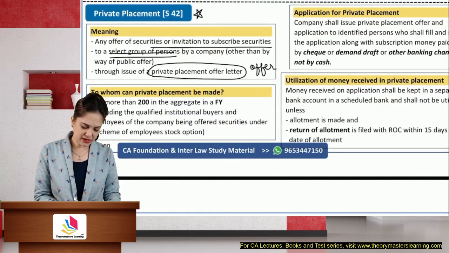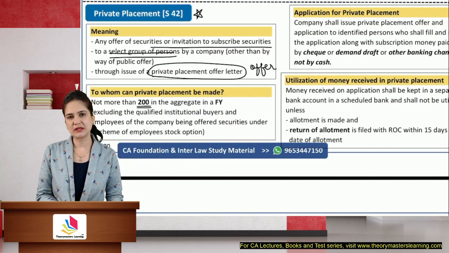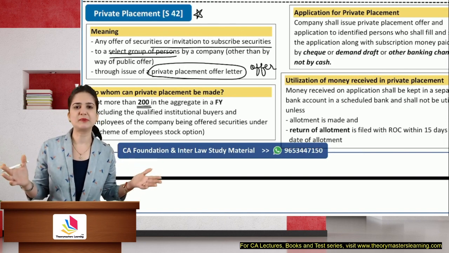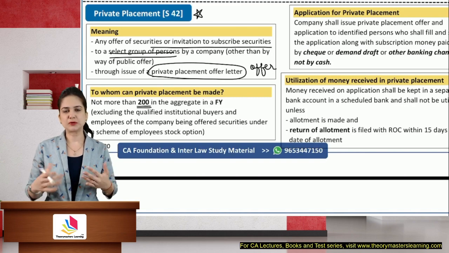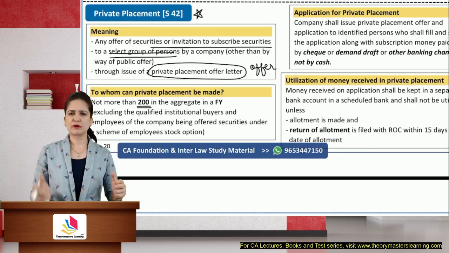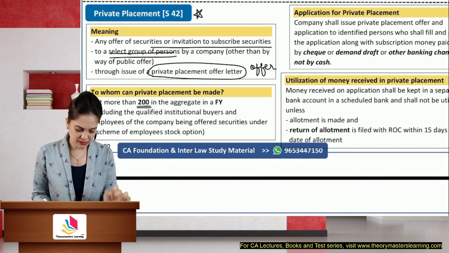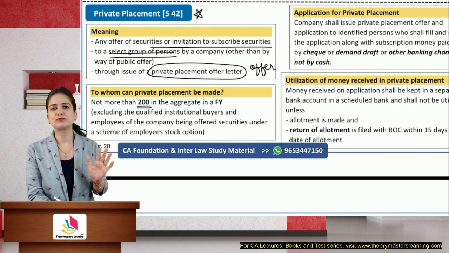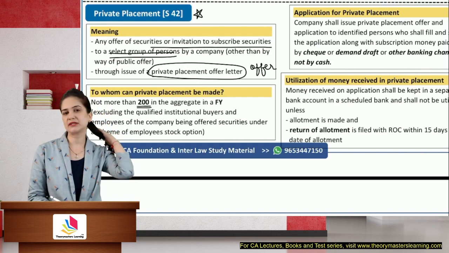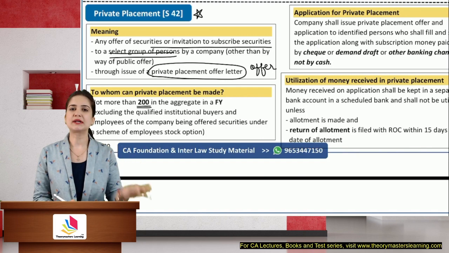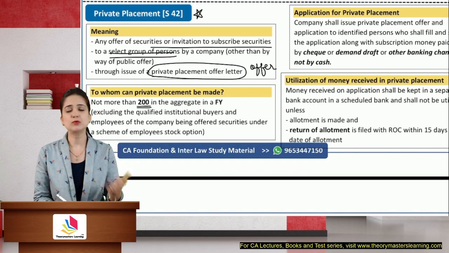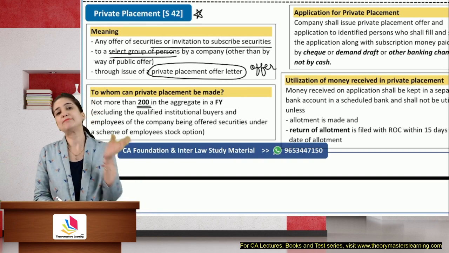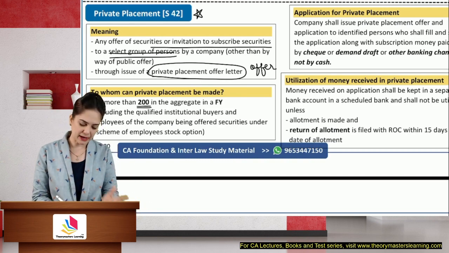This offer cannot be given to more than 200 people in a year. What if I give this to more than 200 people? See, it is possible that I may give it to a selected group of people. Not all of them may subscribe, but through private placement, not more than 200 in a year. I cannot give this offer to more than 200 in a year. I cannot allot shares or securities to more than 200 people in a year through private placement. If I allot to more than 200 people, then it will be considered as a public offer and all the provisions of public offer will apply.